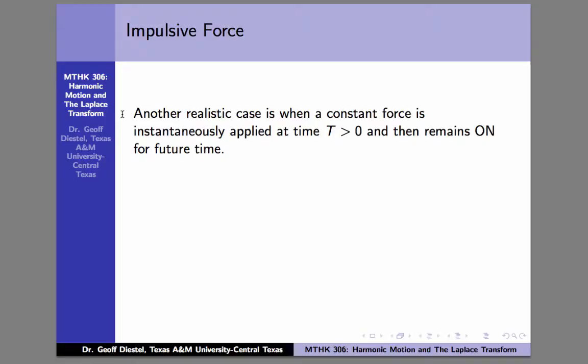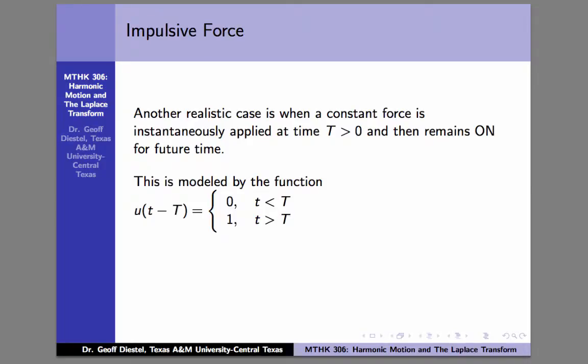So basically, for the first 5 or 6 seconds an object is in motion, and then all of a sudden a force of 1 or 5 units or whatever is going to turn on instantly and cause a change in the motion of the object, but that force is going to then stay on for all future time. So basically, this kind of force is a function that's not continuous. We're going to denote this by u of t minus capital T. Remember, capital T is a fixed number, and little t is variable.